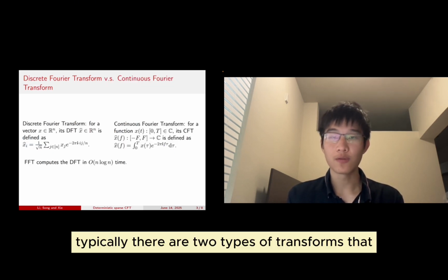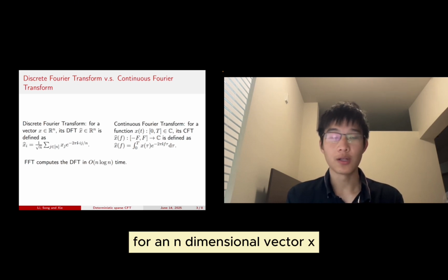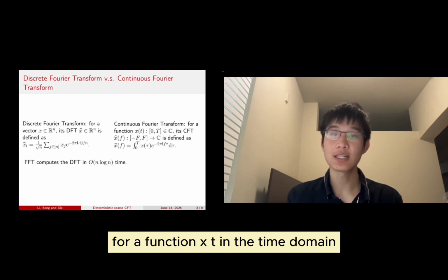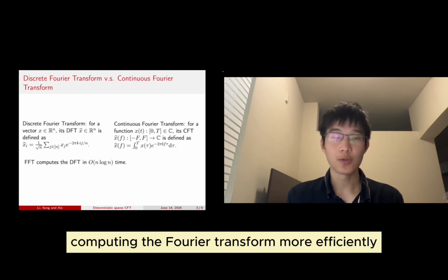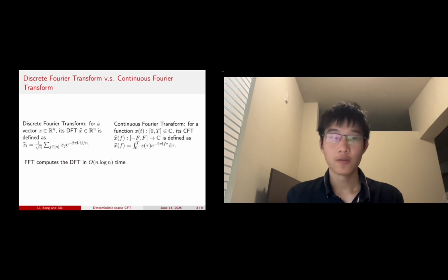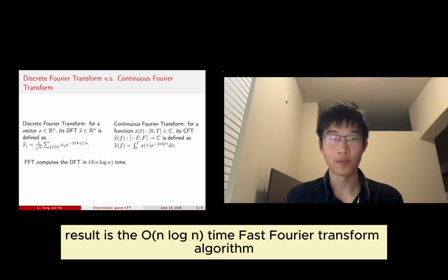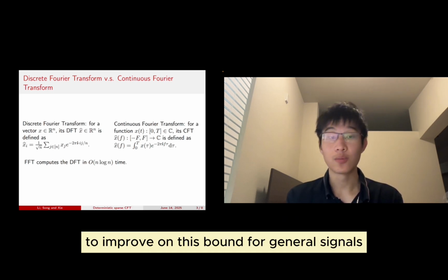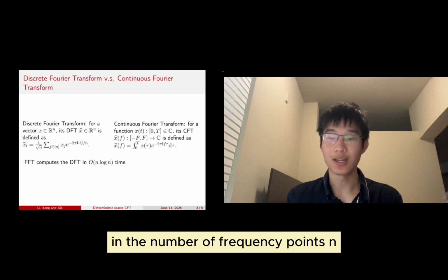Typically, there are two types of transforms that receive wide interest. The first one is the discrete Fourier transform for an n-dimensional vector x, and the second is the continuous Fourier transform for a function x(t) in the time domain. There has been a long history of research aiming at computing the Fourier transform more efficiently. For example, one of the most famous results is the Fast Fourier Transform algorithm that computes the DFT in O(n log n) time. However, it is quite challenging to improve on this bound for general signals, for example, if you aim at a sublinear time algorithm in the number of frequency points n.